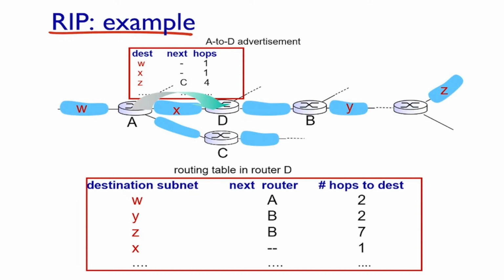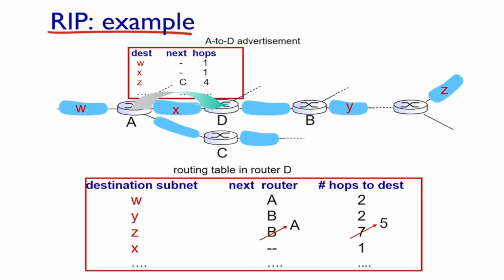But suddenly A advertises. Remember, we advertise our tables after every X period of time or if there is a change, and it tells me, listen, if you want to pass through me in order to reach Z, I can do it in 4 hops. And I say, wait, 4 is better than my situation, because 4 plus 1 is 5, which is better than 7. Let's improve that. And this is how we update the table.